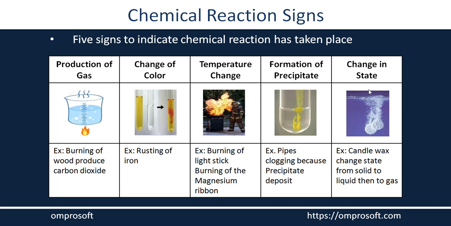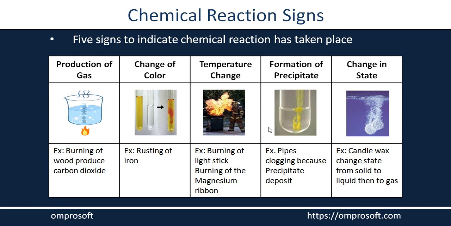Now the next one is change in state. As we generally know, we have three most common physical states: solid, liquid, and gas. It happens in many reactions, in which we observe that the state of reactant and product are different. For example, a candle. When the candle gets burned, it changes state from solid to liquid, and it also releases gas. So within one reaction, the candle changes state, from solid to liquid, and liquid to gas. That is considered a change in state during a chemical reaction.